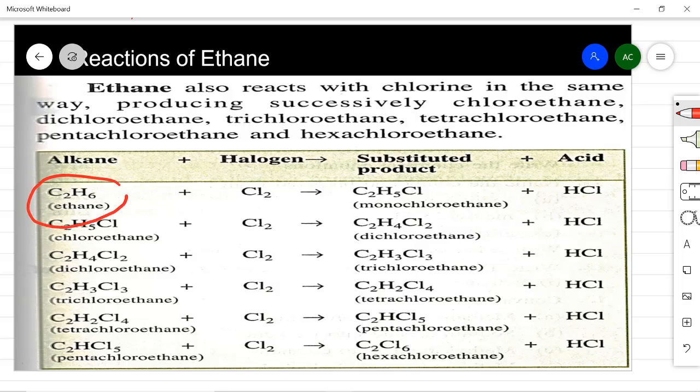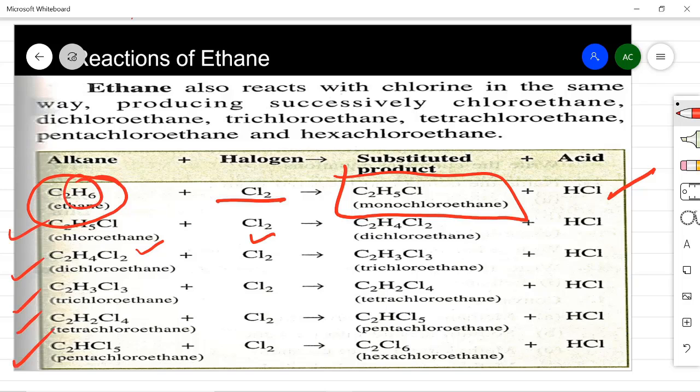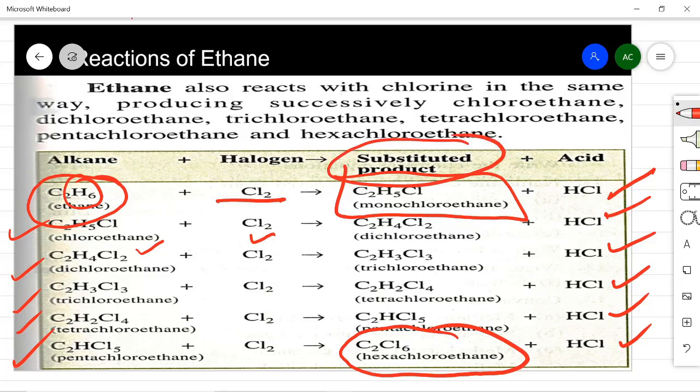So you can see here ethane will attach with chlorine and similarly it will form monochloroethane and HCl will be produced. This monochloroethane again will combine with chlorine because there are 6 hydrogen. So there will be 6 steps you can see here, every time until the whole hydrogen are removed and we get hexachloroethane. So this is hexachloroethane and every time the HCl will be produced as a product.